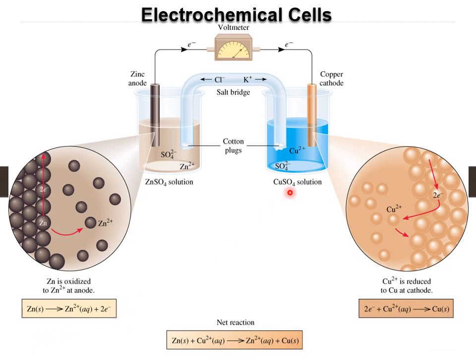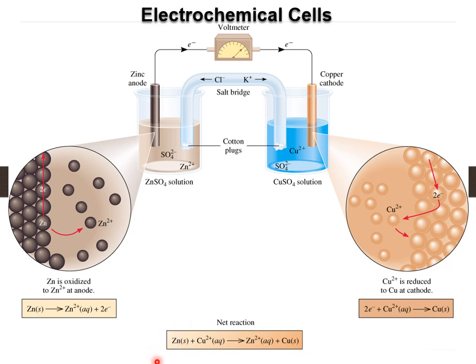At the copper electrode, you can see here it is zoomed in. The electron from the wires comes down and is received by the copper ion, and it will become copper solid. Cu2+ is reduced to copper solid at cathode, and the half cell reaction is given down here.